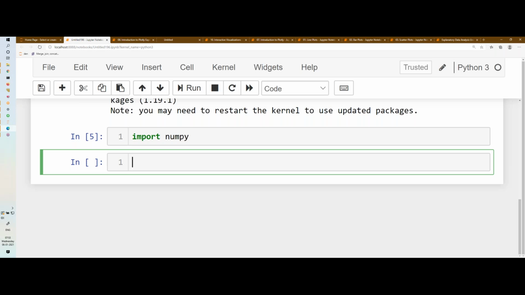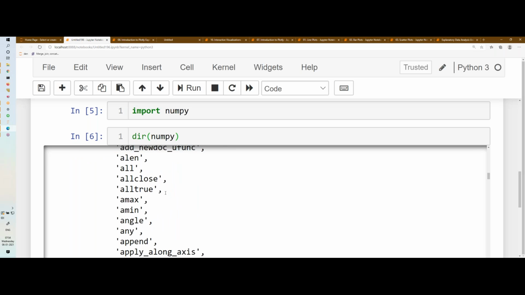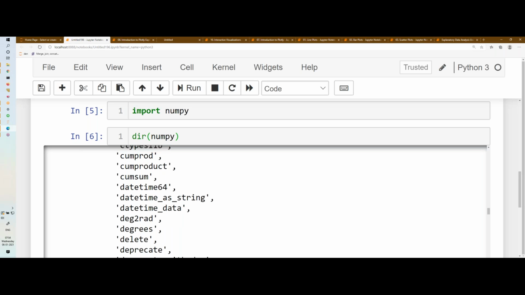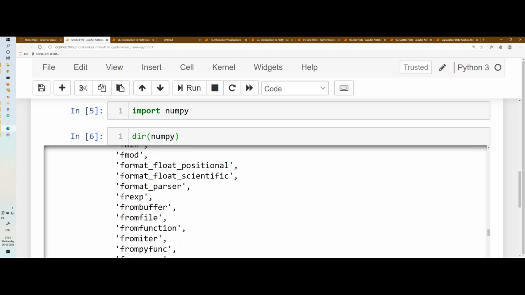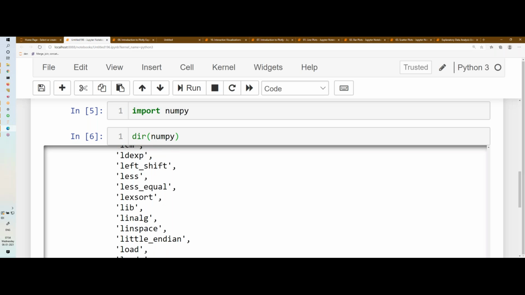Once you have installed it, let's say I want to use numpy.array. I'm just giving an example. Array is a function present within numpy. Numpy is a module within which many things are present. If you want to know what all things are present, I can write dir, and within brackets write numpy, and then run. All of these functions are present: minimum, cos, degrees, dtype, exponential. You can see a lot of functions are present. Numpy is a very big package. All of these functions I can use once I have imported it.